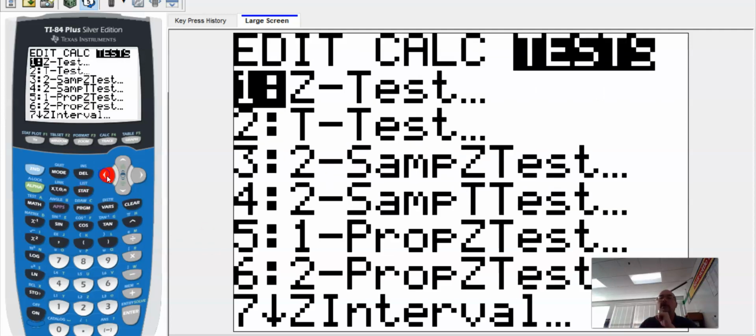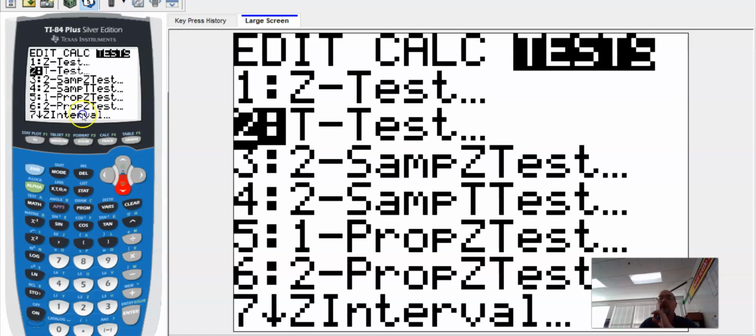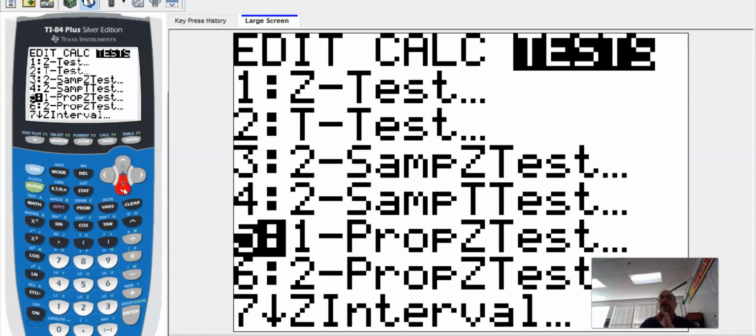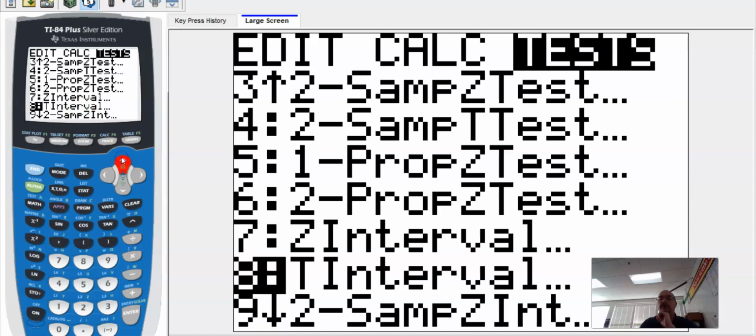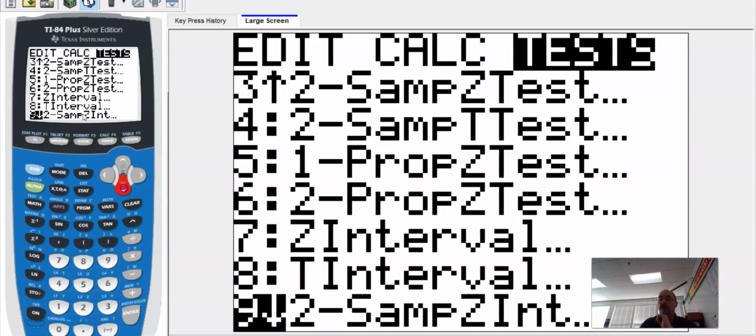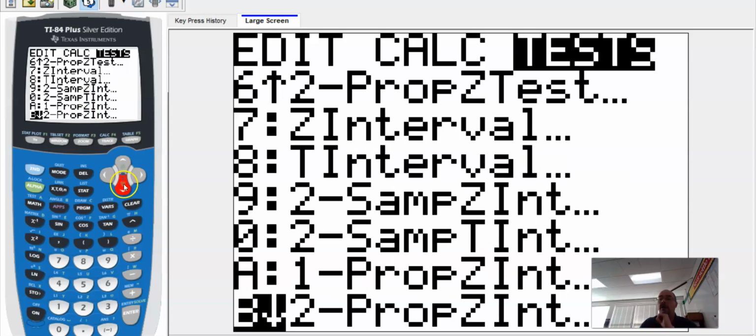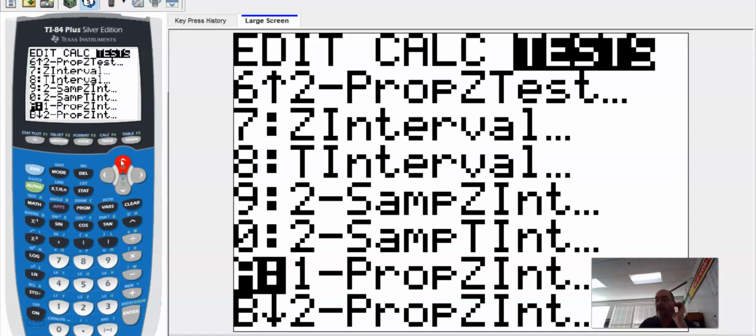And again, just a reminder, what have we already done? We have done Z intervals, chapter 10.2. We have done T intervals, chapter 10.2. And we have done the 1 proportion Z interval. We have not done anything else on this yet. We did 7, 8, and A. And again, these are all in your book. You can find the calculator stuff in your book in each chapter when you can use it.